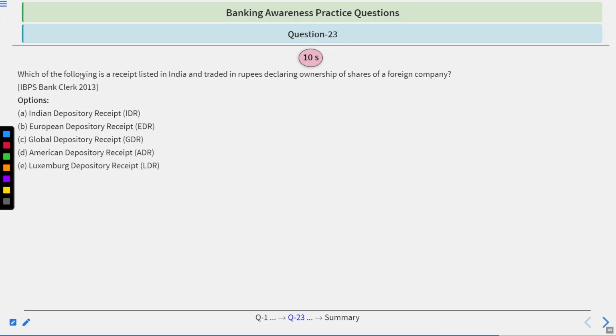Question number 23. Which of the following is a receipt listed in India and traded in rupees declaring ownership of shares of a foreign country? IDR, EDR, GDR, ADR, Luxembourg deposit receipt, LDR. 10 seconds you have. Time starts now.